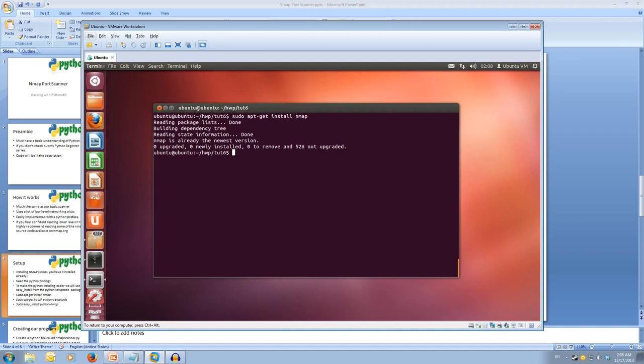Now, because we're going to be using the Python NMAP module, it can be quite hard to get your hands on, or harder to install for new users to Linux. So what we're going to do is install the Python setup tools, which makes it super easy to install modules.